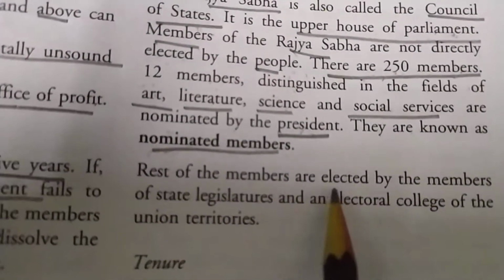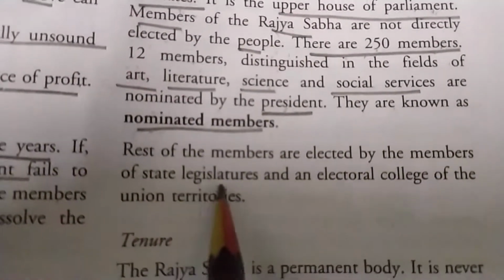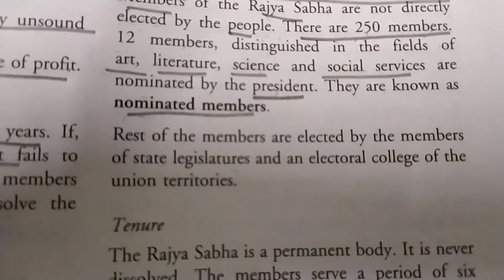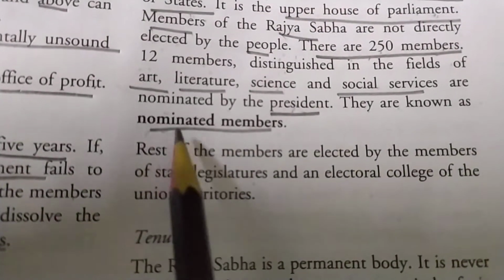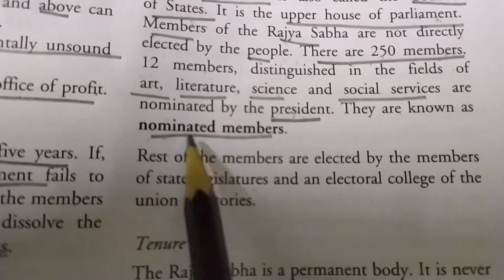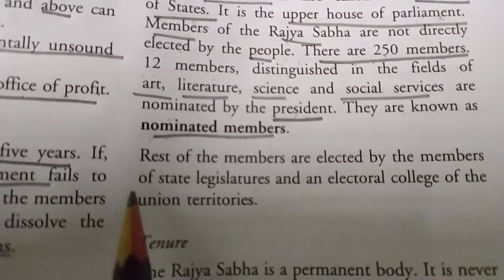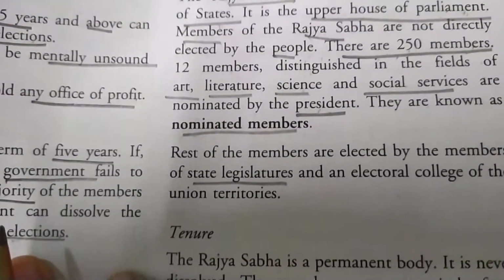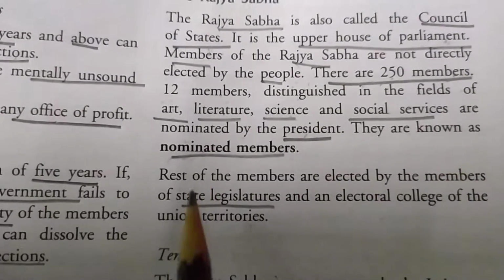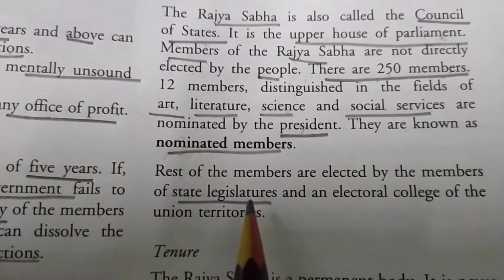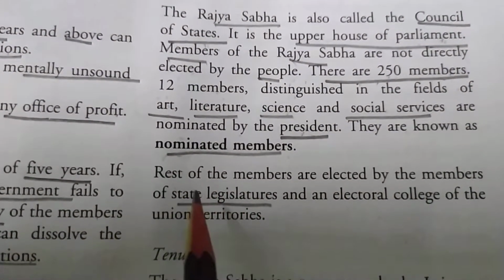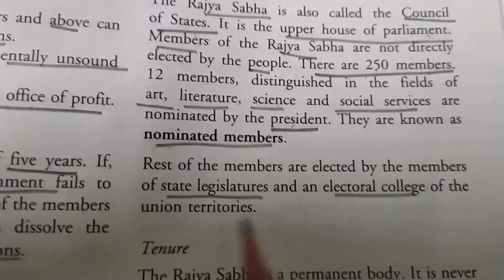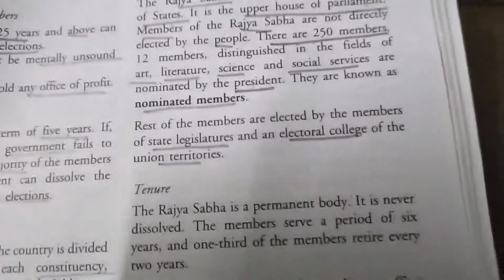Rest of the members are elected by the members of state legislature and electoral college of union territories. So the rest of the members of the Rajya Sabha, they are elected by the members of the state legislature. That means every state has the state legislature. Okay, so they are either elected by the state legislature or by the electoral college of the union territories.